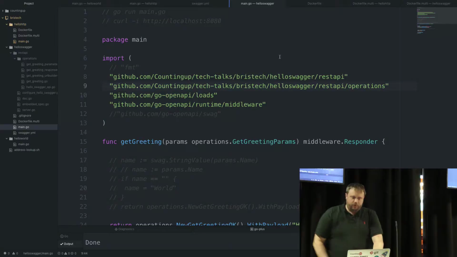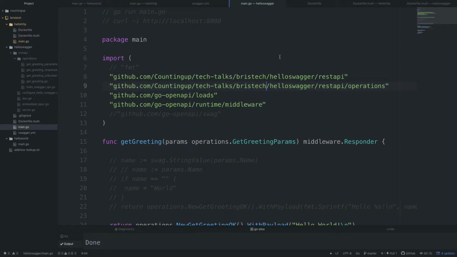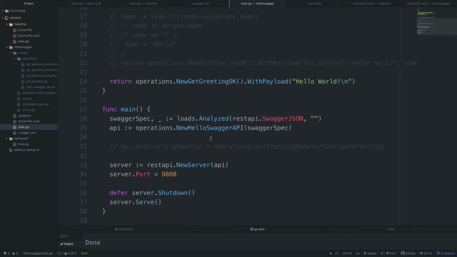So we've got a main.go here. We're importing some stuff from the REST API and the REST API operations, which is the generated code. We're importing a few bits from the actual Go OpenAPI solution. We've got a main function where we load in the Swagger spec and do initialization, and then we set up a server, and then we do some nice cleanup.